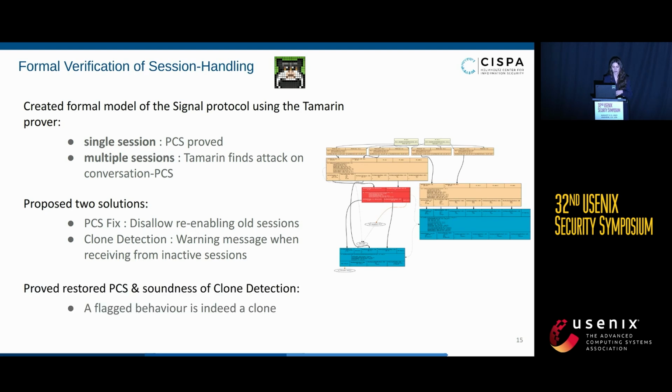On the previous models that we had for multiple sessions, we also added the fixes, and we were able to prove that PCS was indeed restored. Additionally, we could also prove the soundness of detection. And by soundness, we mean that if there was a flagged behavior in our model, then there was indeed a clone inside of the system. So there were no false positives.